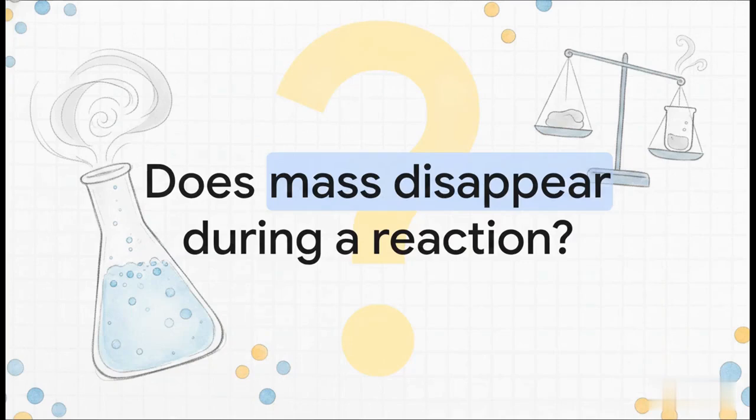Picture this. You're doing that simple science experiment where you pour baking soda into a flask of vinegar. You get that brisk effervescence, right? A whole lot of bubbling and fizzing as carbon dioxide gas escapes. Now, if you actually weigh the flask before and after this reaction, you'll notice the final weight is less. So where does the weight go? Does mass just disappear into thin air? Is matter actually destroyed? Just keep that in the back of your mind as we go.